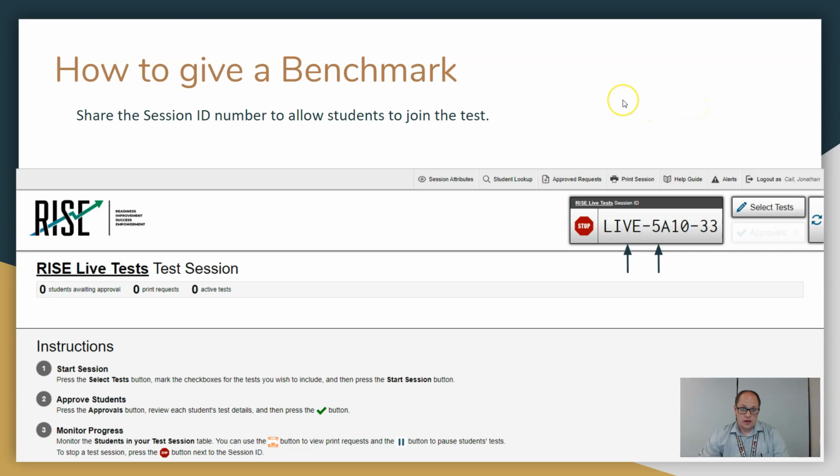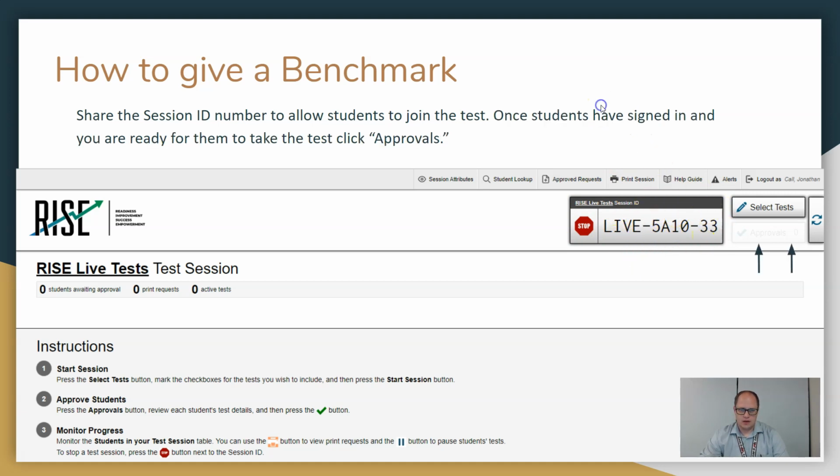Okay, then basically we have the students there. Share the session ID with them, this live option here. Again, that just changes every time. The live always stays active. It's always live first, and then these last 6 digits to pick the test.